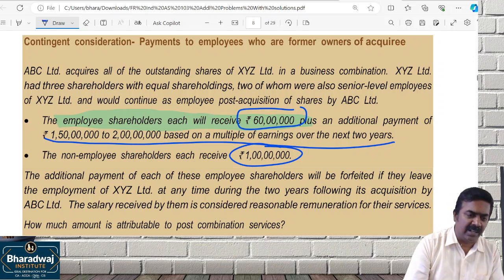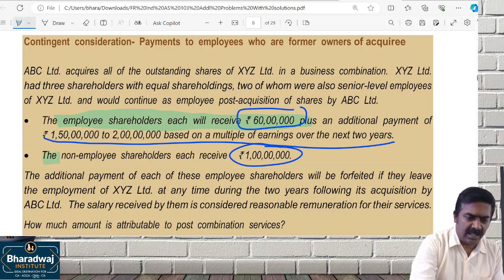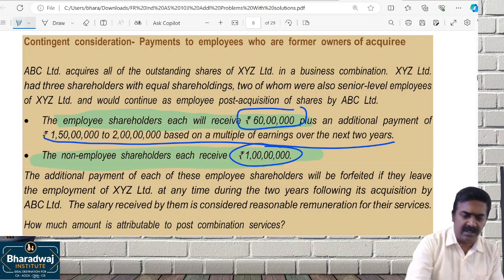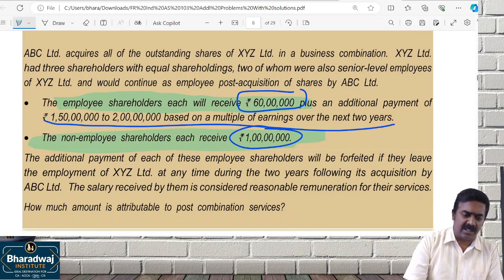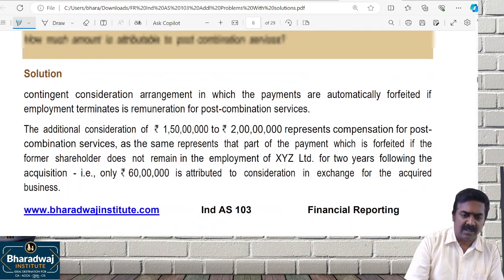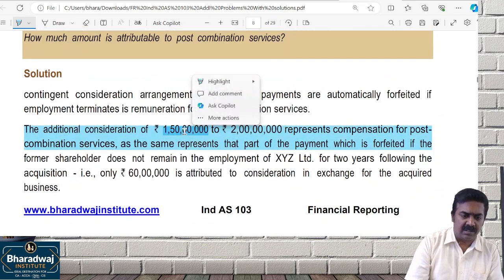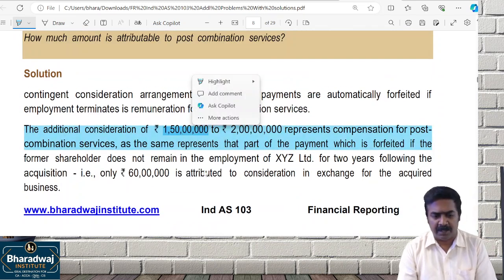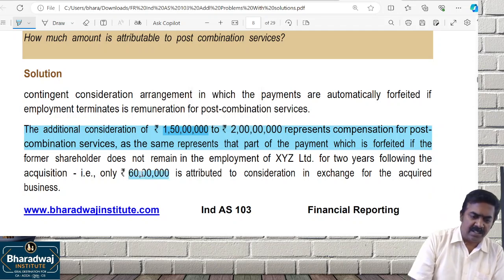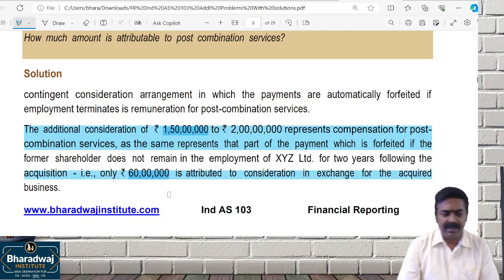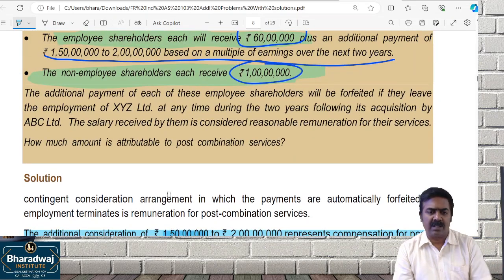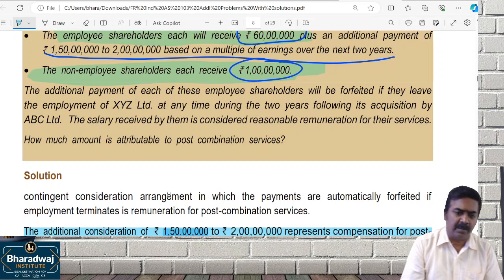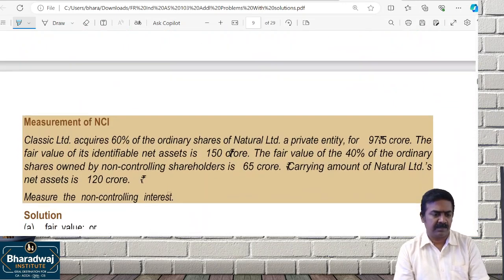So as per Ind AS 103, this 60 lakhs and this 1 crore can be included, and not that extra amount. Additional consideration is for post-employment service. Therefore, only 60 lakhs is attributable to consideration. The other one, 1 crore, can be taken as consideration.